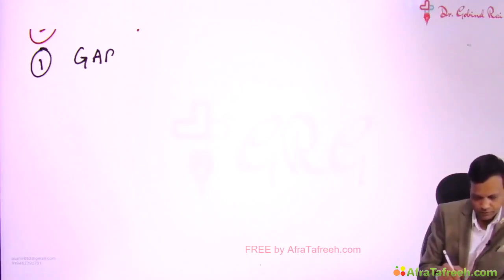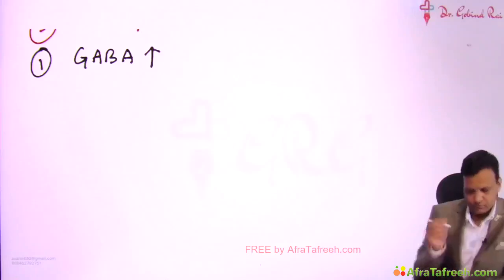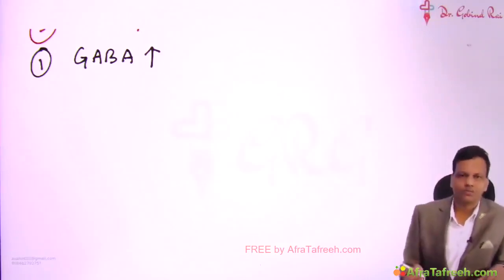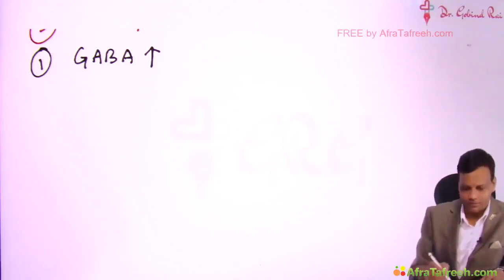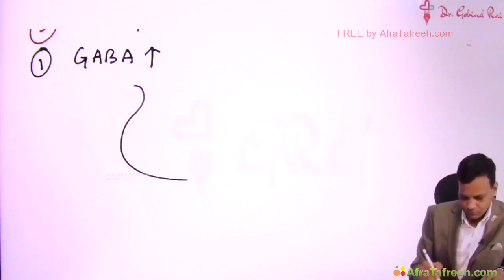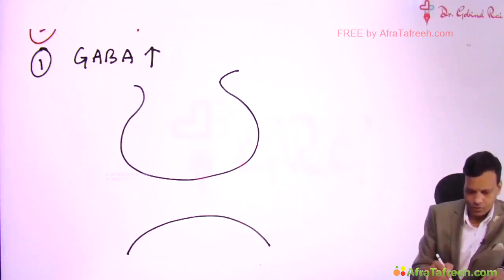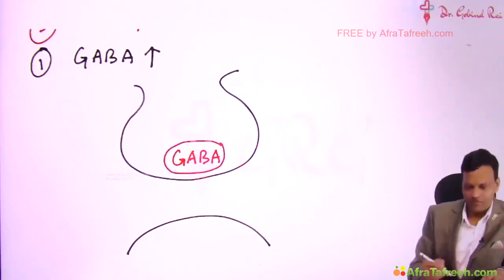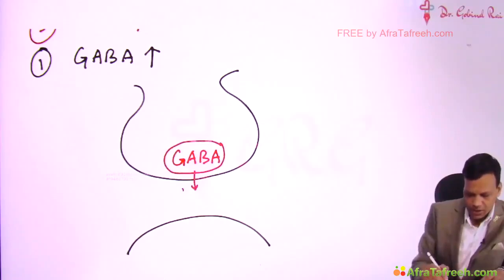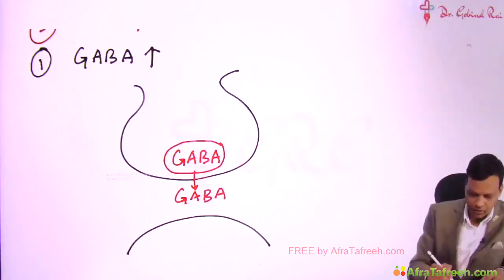First of all, we need to understand how GABA is produced and works. Then we can discuss how we can increase the activity of GABA. So GABA is produced and stored here. When nerve impulse comes, GABA is released in the synapse. Then it works on the channels. Remember chloride channels we discussed?